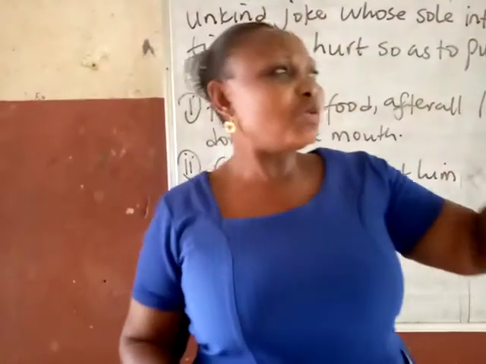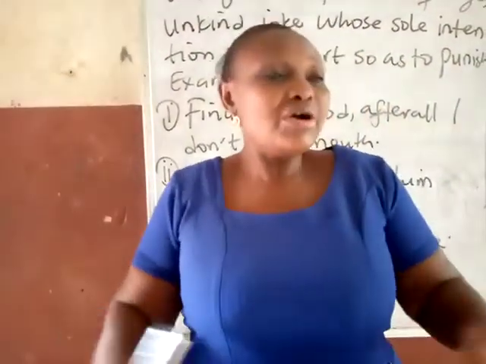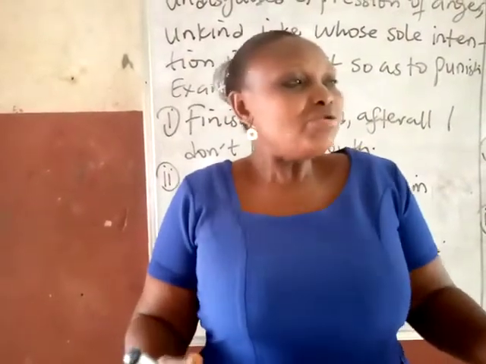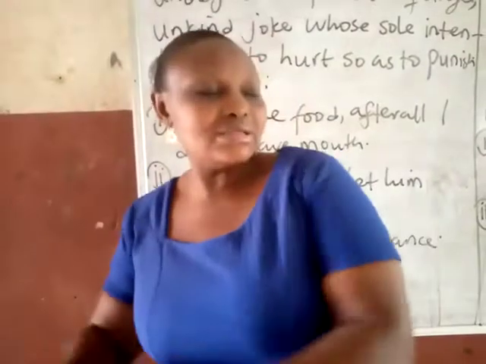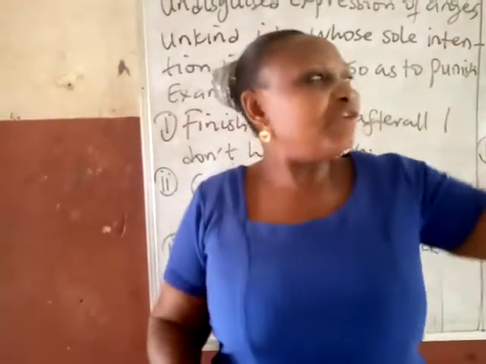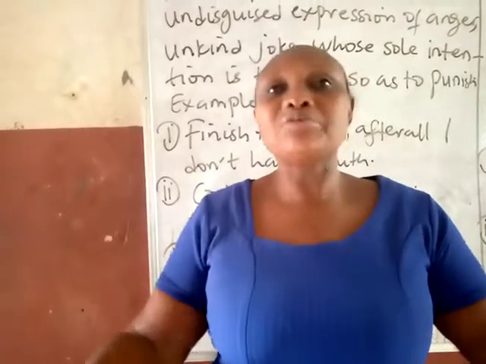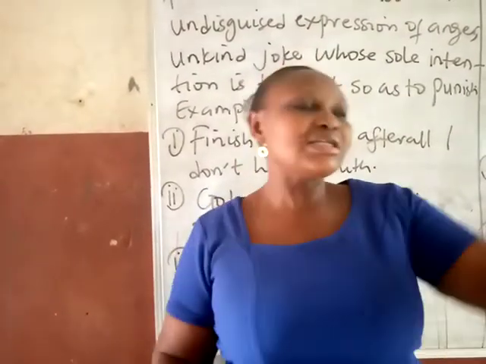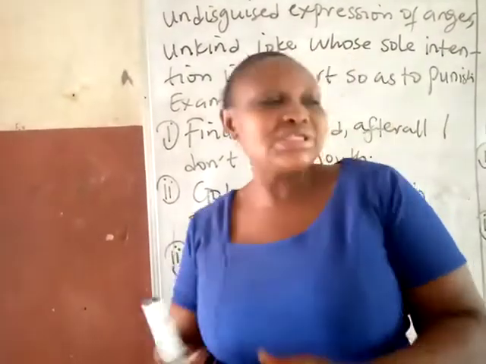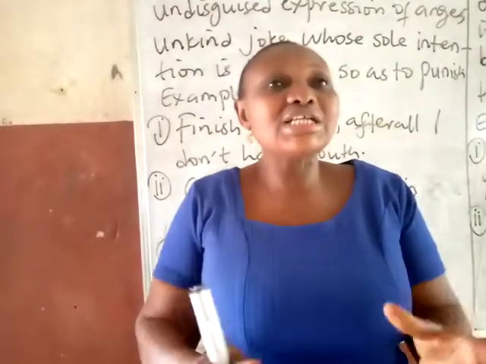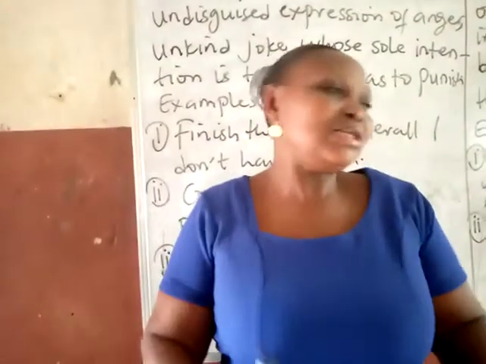Then the second example, every savage can dance. Now, referring to somebody as a savage means that the person is rated below a normal human being, because when human beings dance, we grade them by looking at their graceful dance. Of course, the dance of a savage can be abnormal. So referring to a human being that dances normally as a savage, and describing the human being's dance as that of a savage, means that the person is rated below a normal human being. So that is a sarcastic statement.